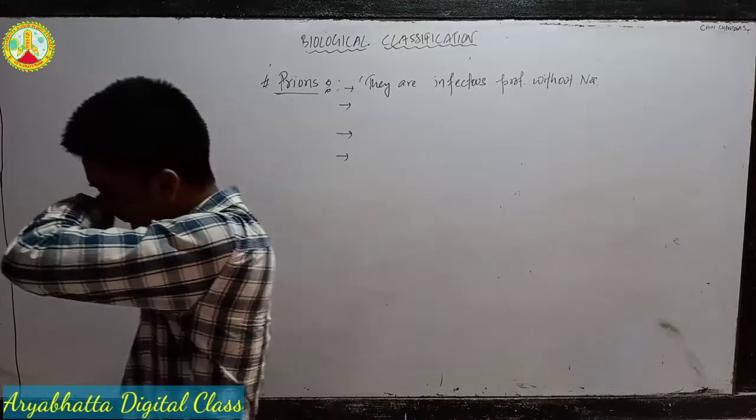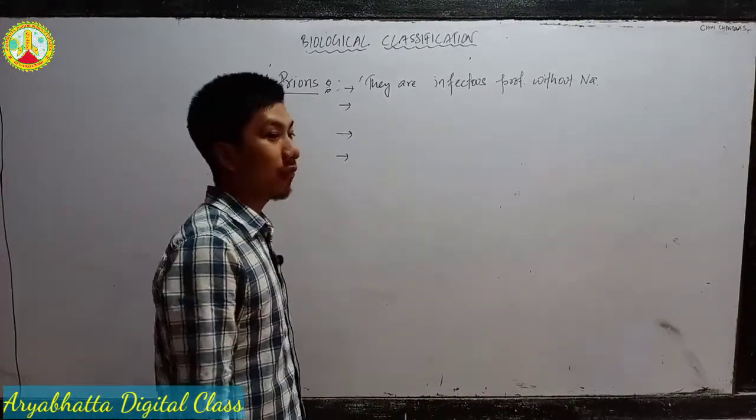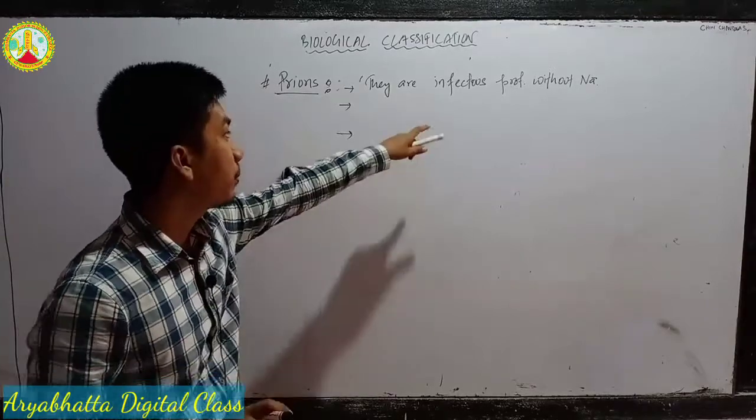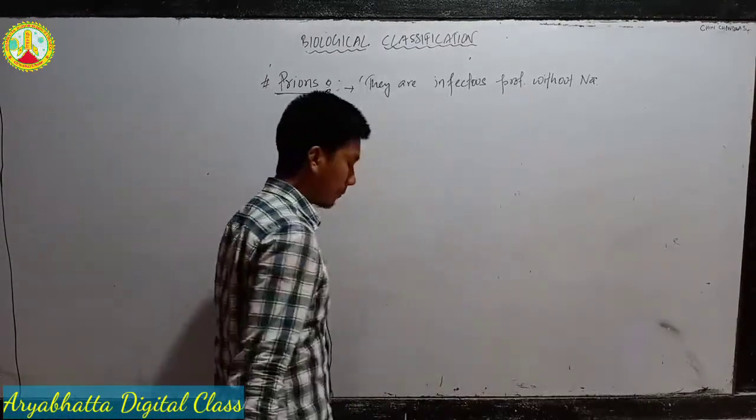So in that case, the nucleic acid will be absent, and the infective part is protein. The infective part is protein. Okay, this is protein.